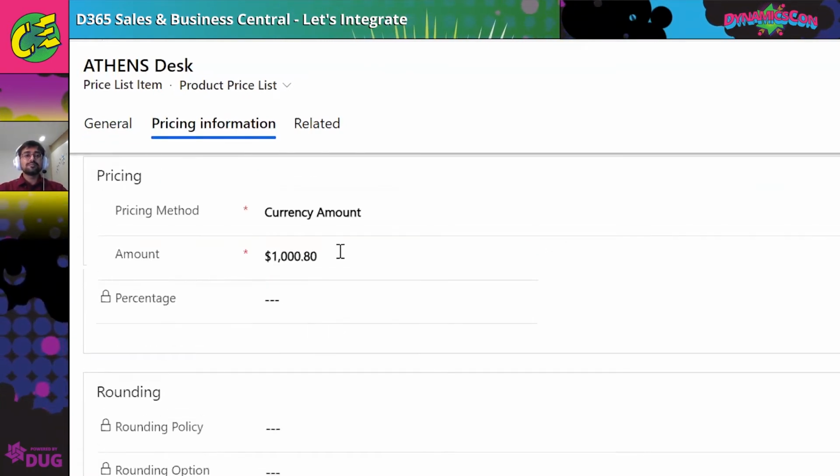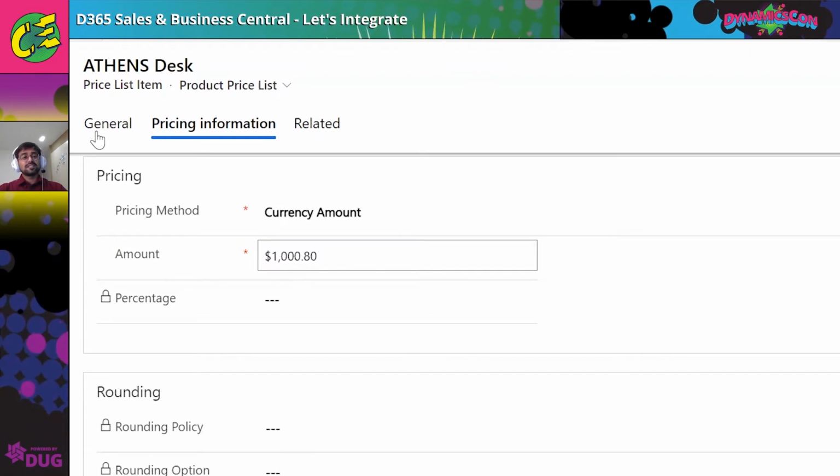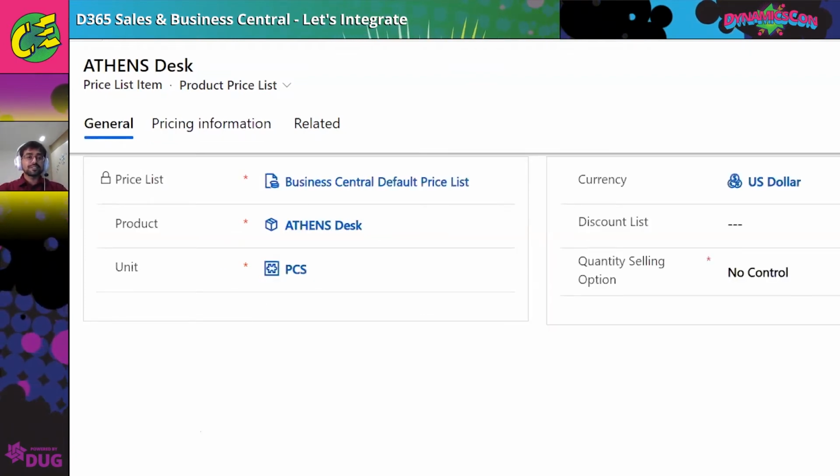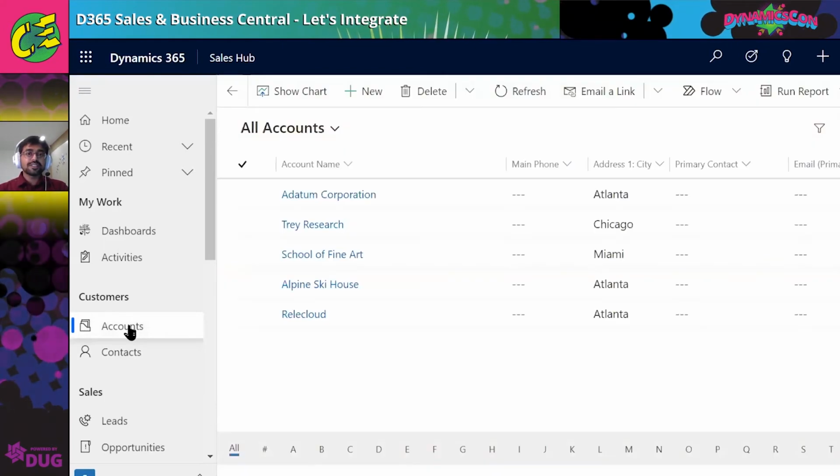This is the price that has passed from BC to CRM, and that's the list price inside Business Central. That's the second integration. And definitely the unit group and unit of measure, the pieces and all, come from Business Central. So that's the first part that we saw, CRM.